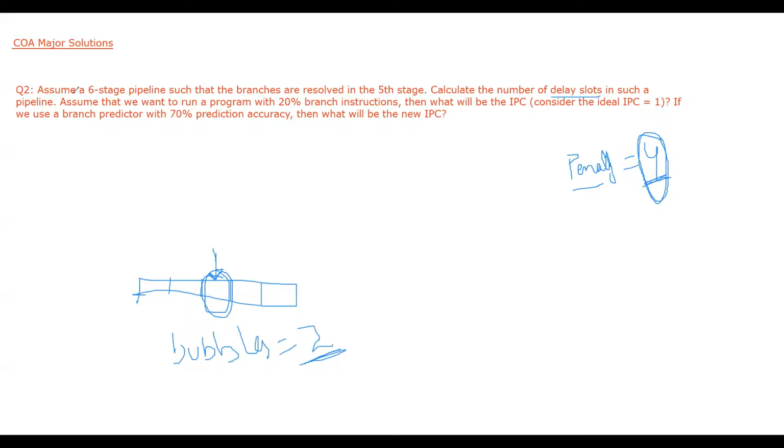So let's go to the question again. Assume a 6-stage pipeline such that the branches are resolved in the 5th stage. Calculate the number of delay slots in such a pipeline. So the first part was to calculate the number of delay slots, or we can say calculate the branch penalty.